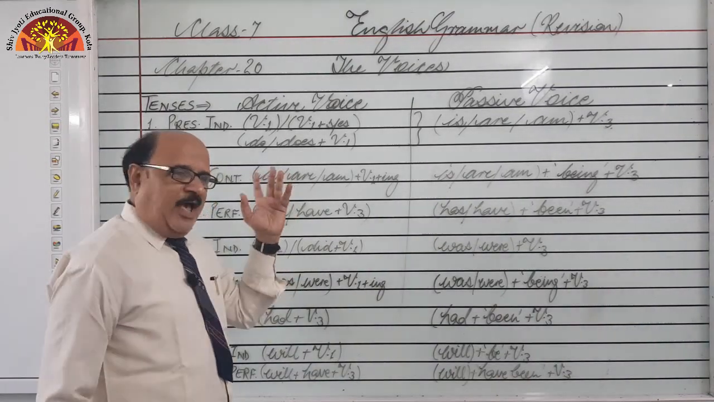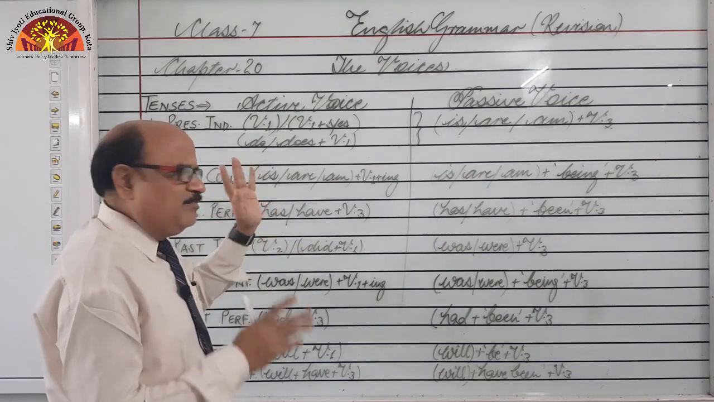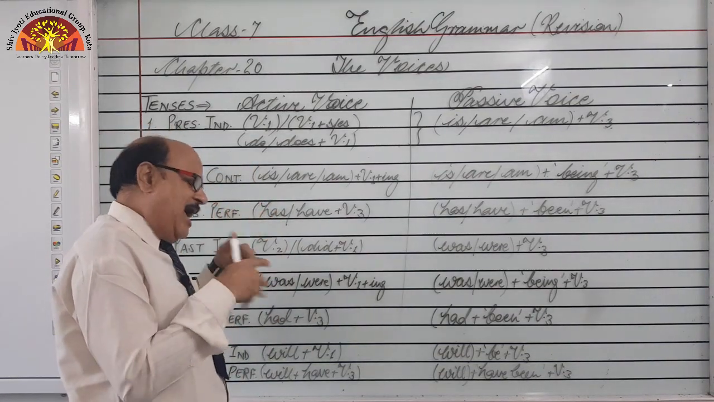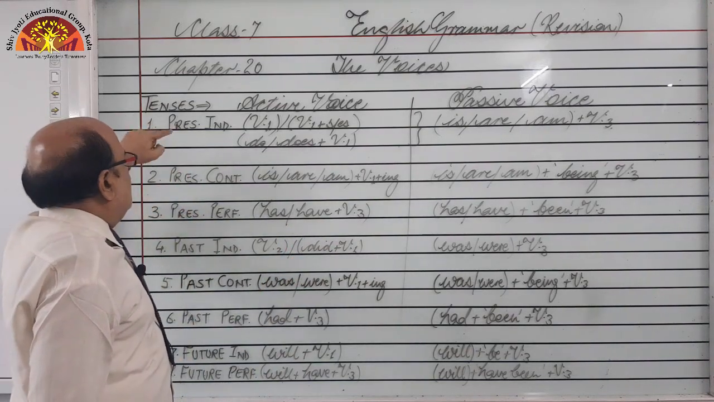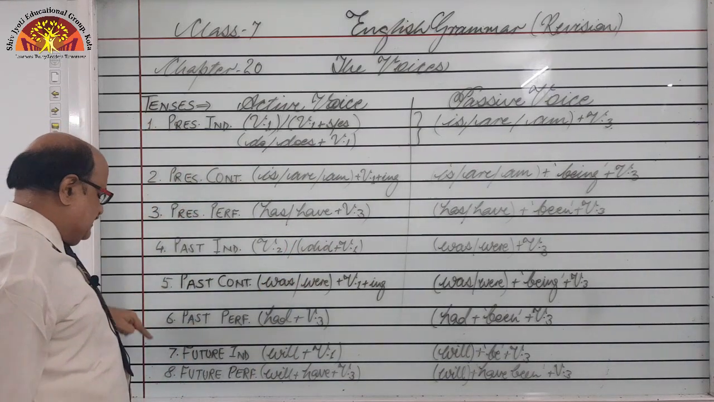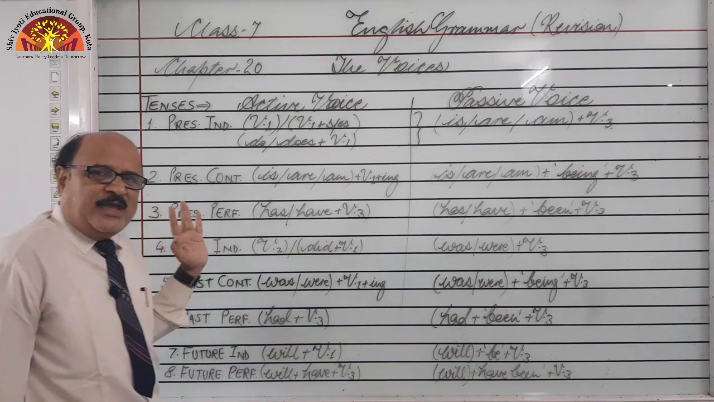So dear students, have a look at the major changes taking place in tenses. Tenses means verb, helping verb or main verb, right? So here it is. 1, 2, 3, 4, 5, 6, 7, 8, 8 tenses names have been given. So naturally you may get confused.